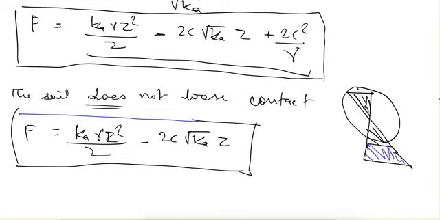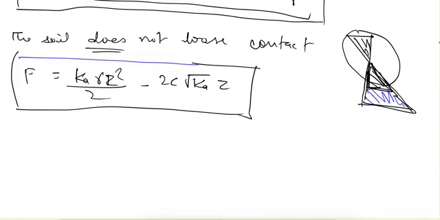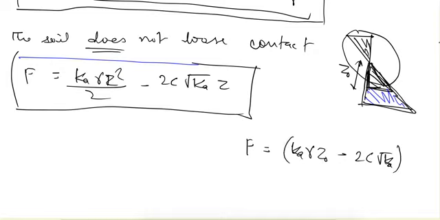So we found this bigger triangle and then we calculated the value for the smaller triangle. What will be the value for the smaller triangle? We know that this depth is z0, so the force will be Ka gamma z0 minus 2c under root of Ka into 1 by 2 into z0.